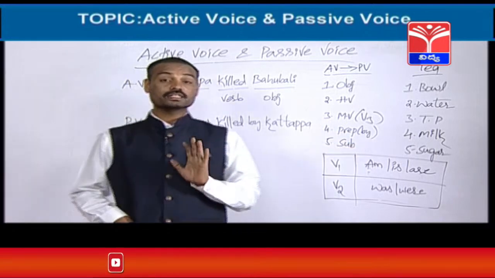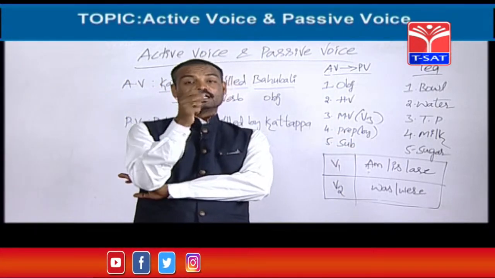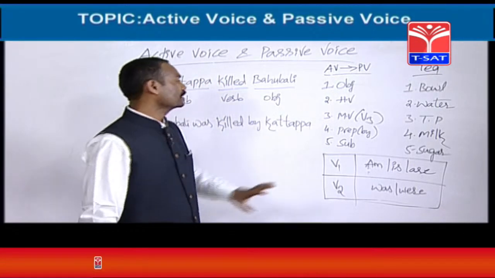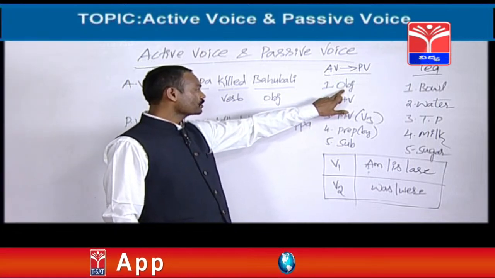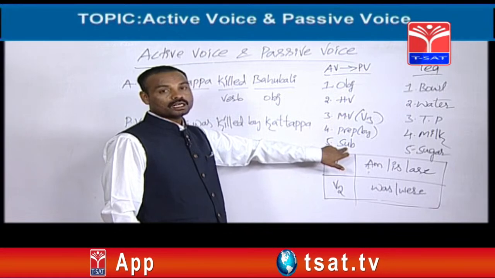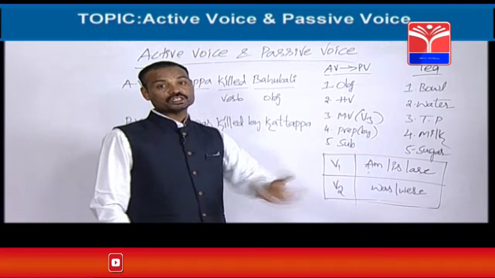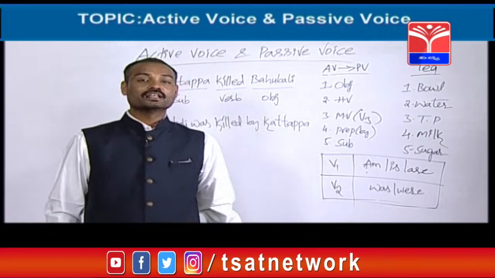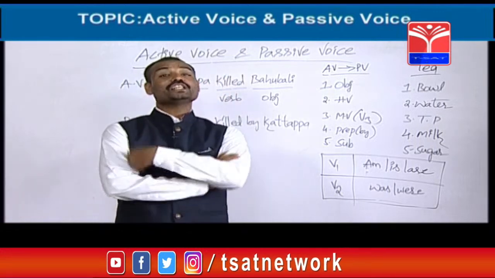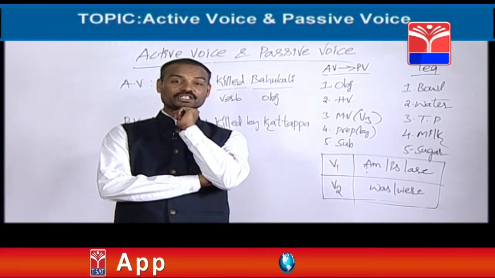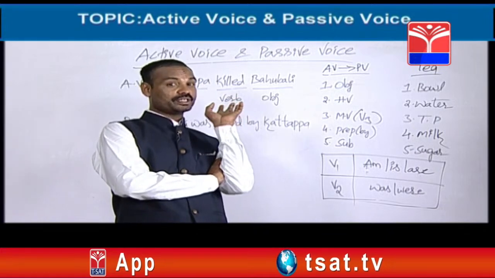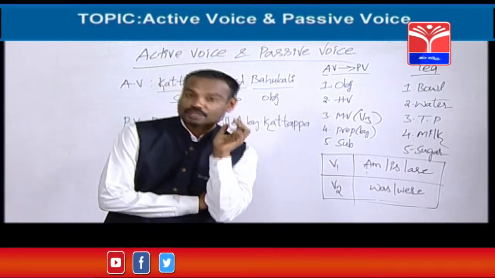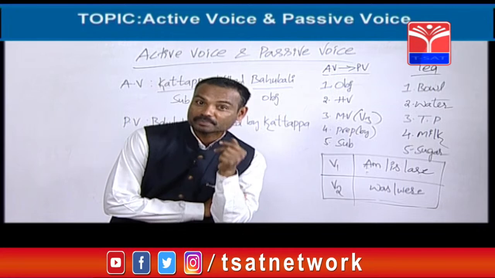Next, subject. Again it is important. Friends, now we should know where is the subject, because we should end this passive voice with the subject. So the passive voice should start with the object and it should end with the subject. So we came to know which is called object. Now we are going to know how to catch the subject. Friends, for knowing the object, where did you go? You went to the verb. Two minutes ago, for knowing the object, you went to the verb. Now, for knowing the subject also, again you should depend upon the verb.